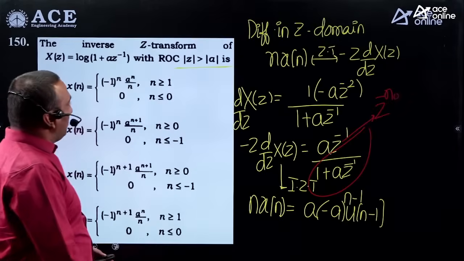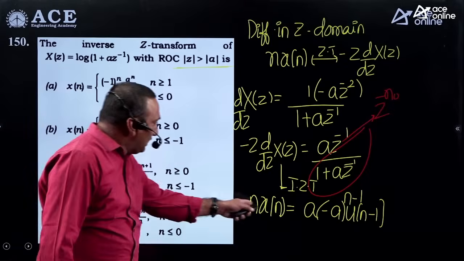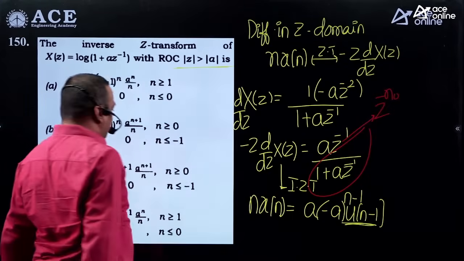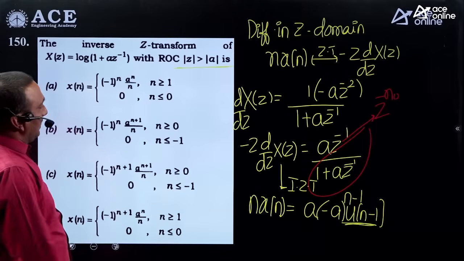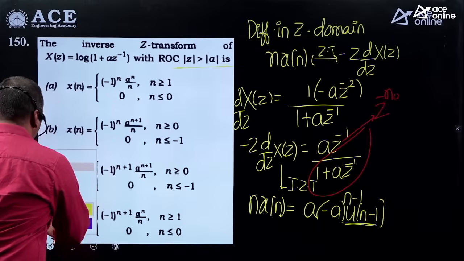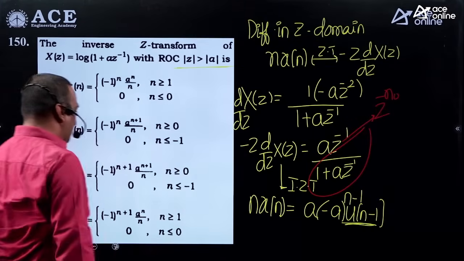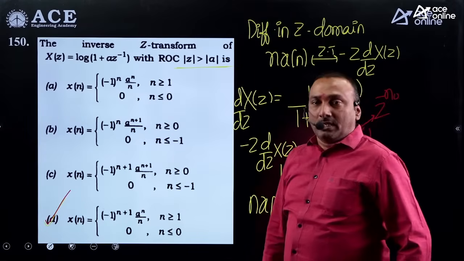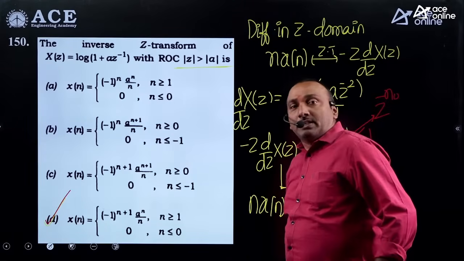After doing all those adjustments, when you solve for x of n divided by n, this u of n minus 1 tag indicates that the signal starts from 1. So the best option here is the last option, option D. Okay. The other questions are handled by Mr. Srikanth.